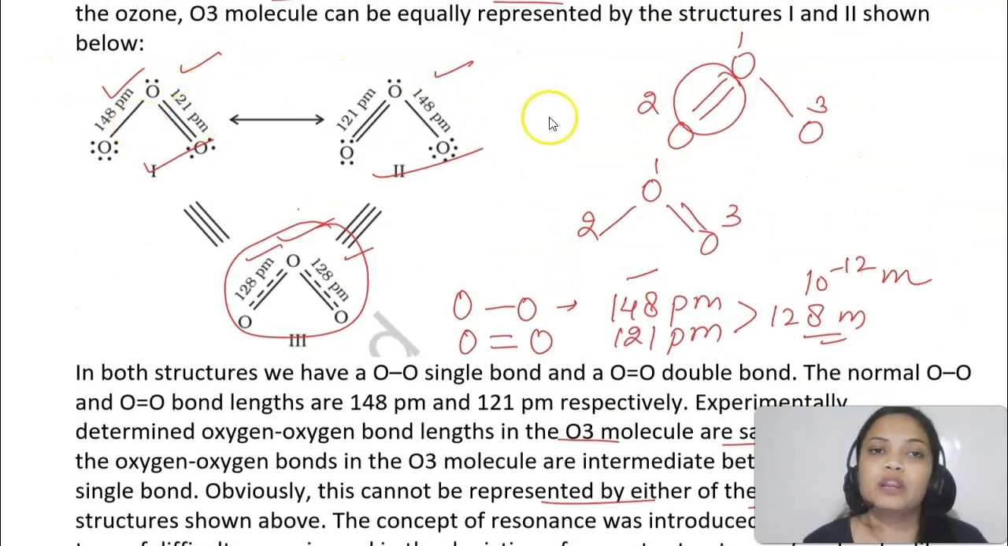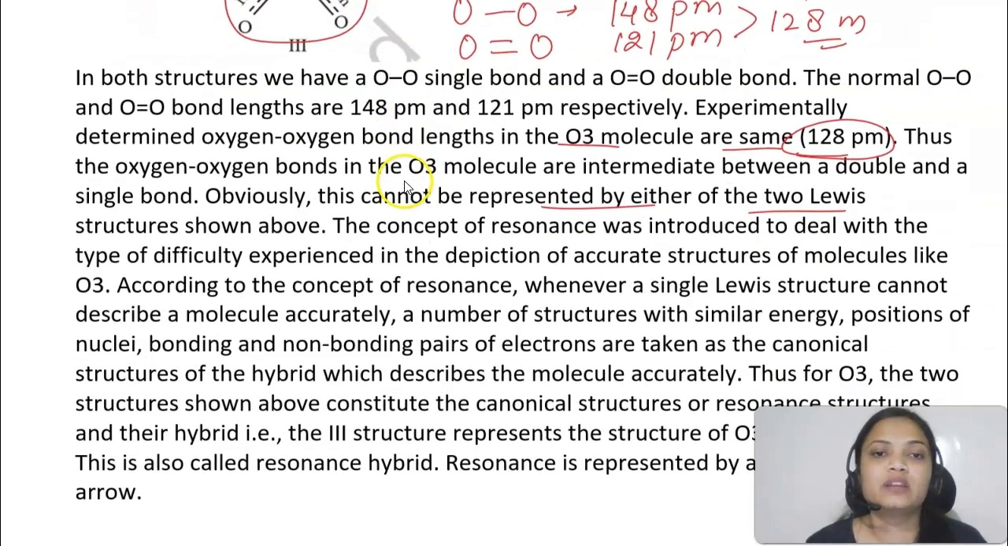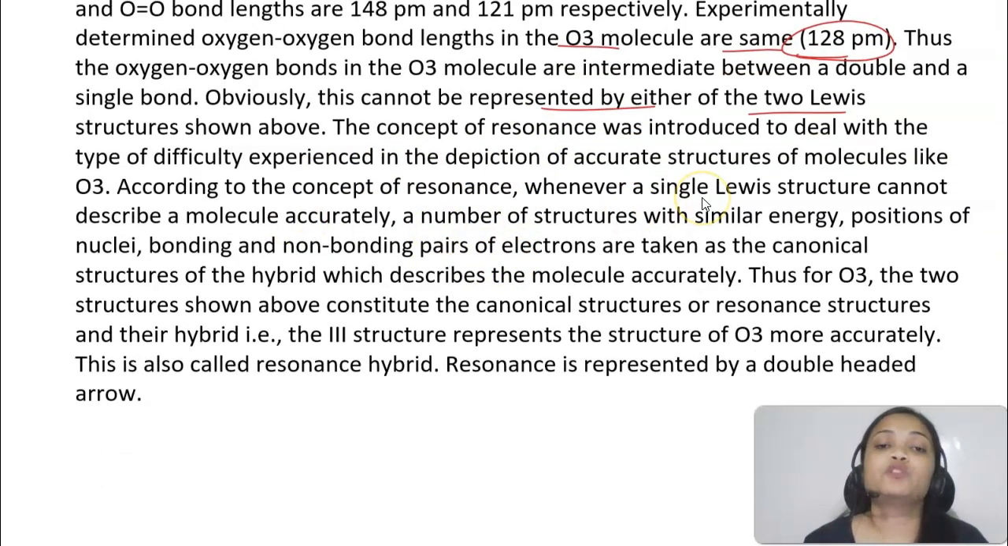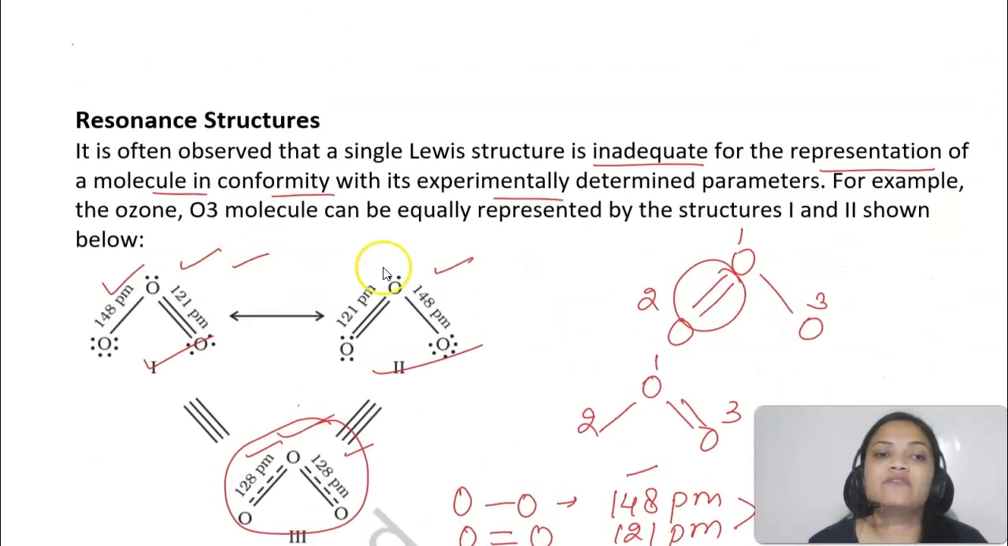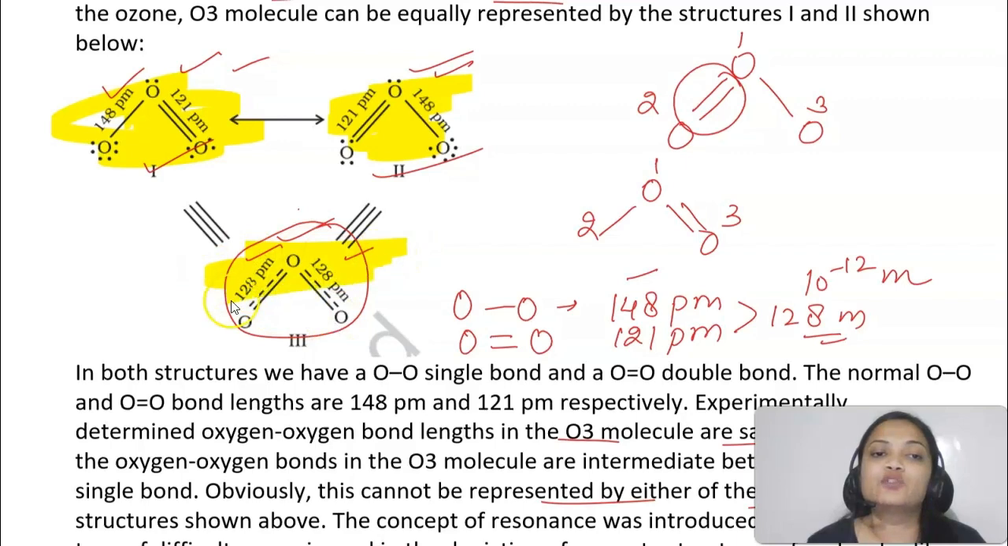Okay, because here the bond lengths would be different, but the bond length is 128. So this concept of resonance was introduced to deal with such molecules. Whenever a single Lewis structure cannot describe a molecule accurately, a number of structures with similar energy, positions of nuclei, bonding and non-bonding electrons are taken as canonical structures. These two structures that we have taken for ozone are the canonical structures, and this is the resonance hybrid.